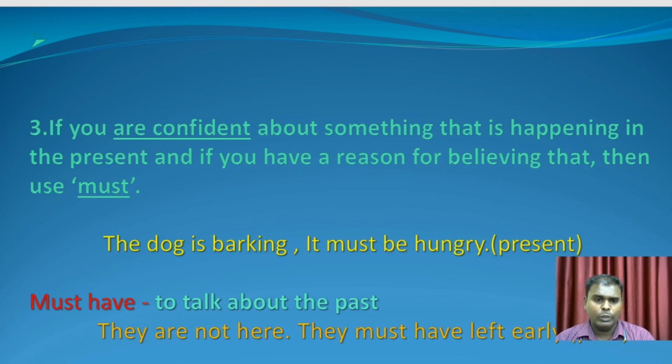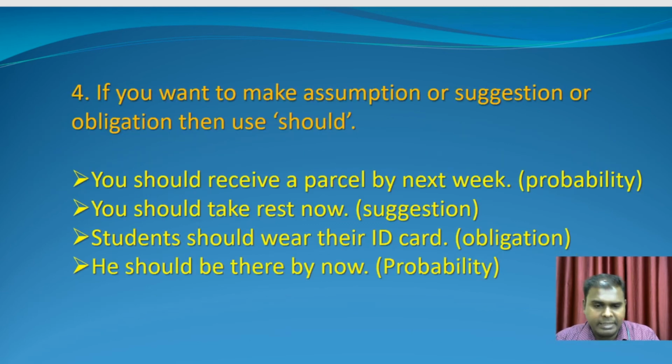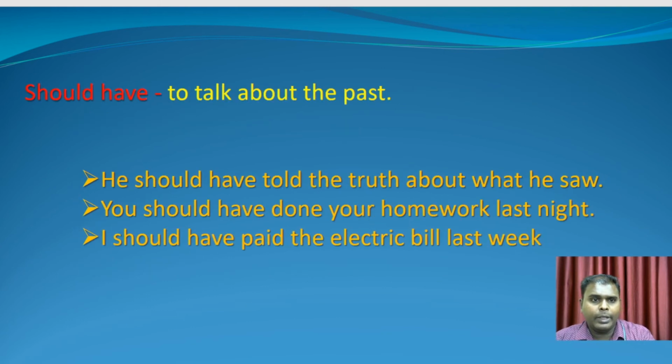Must have is used for the same kind of situation that has happened in the past. To make an assumption, obligation or suggestion, you can use should. And you can use should have to talk about an incident that happened in the past, that is, you are sure about the incident that happened in the past.